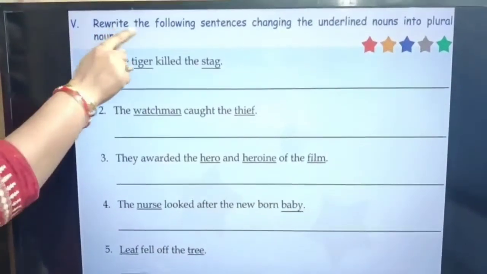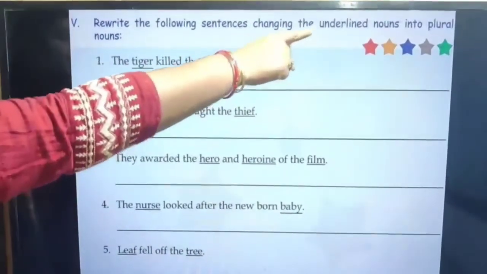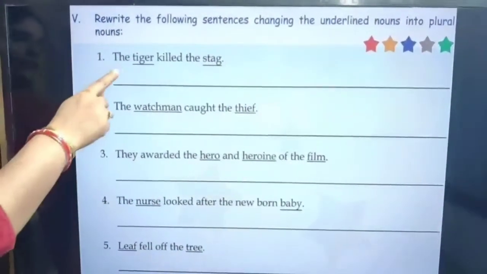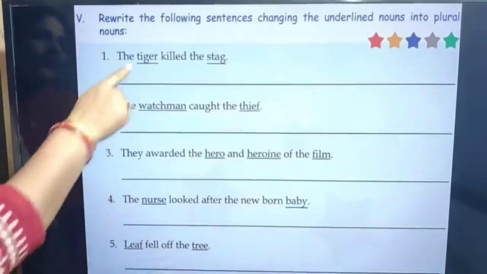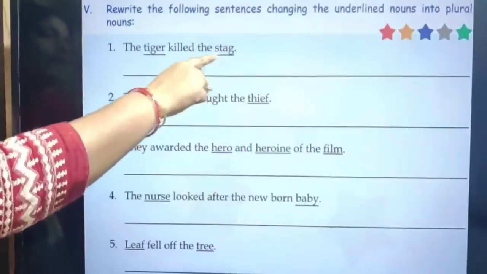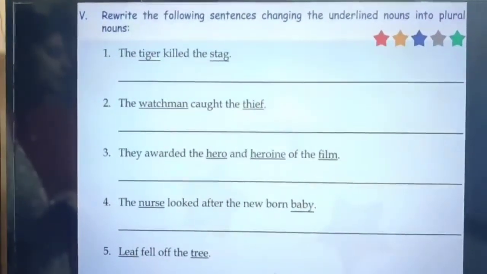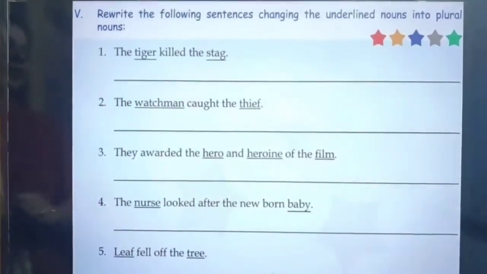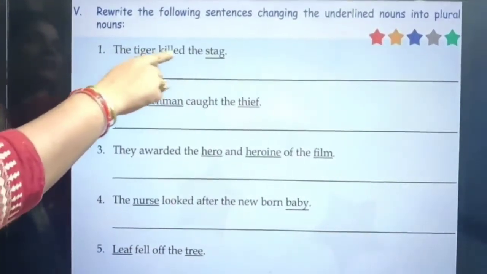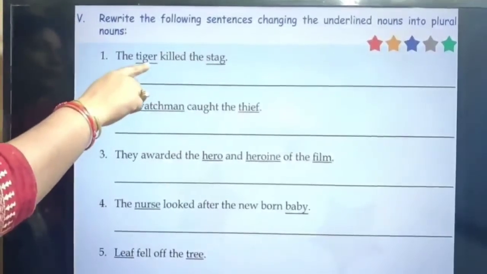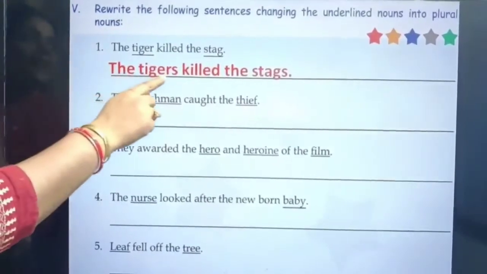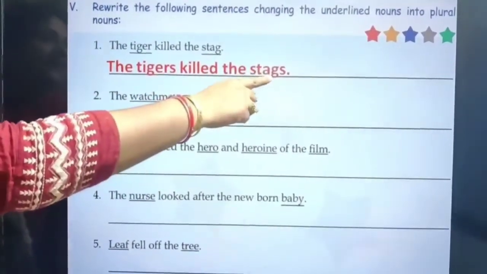Now the next exercise is: rewrite the following sentences changing the underlined nouns into plural nouns. If you see, in each sentence nouns are underlined and we have to write the plural form of these naming words, these nouns, and rewrite the sentence. So let's start. First is: the tiger killed the stag. We have to write the plural form of tiger and stag. So the sentence will be: the tigers killed the stags.